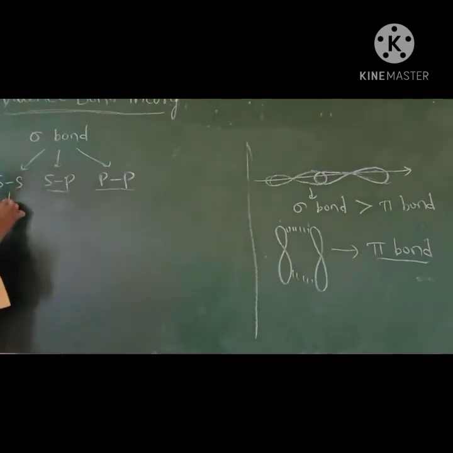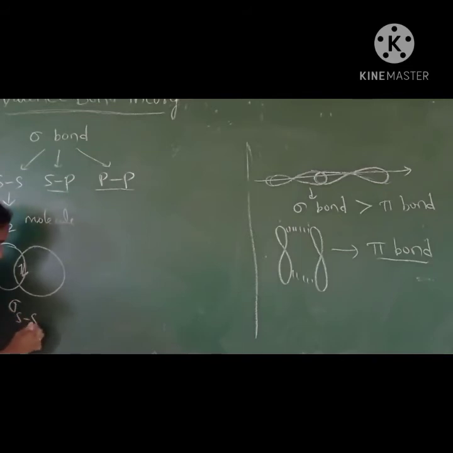Let us see the example for SS overlap, the hydrogen molecule. Here hydrogen contains one s orbital having a single electron, and the other hydrogen has another s orbital with a single electron. They pair, and overlapping takes place to form the sigma SS type of bond. So this is the sigma SS bond.